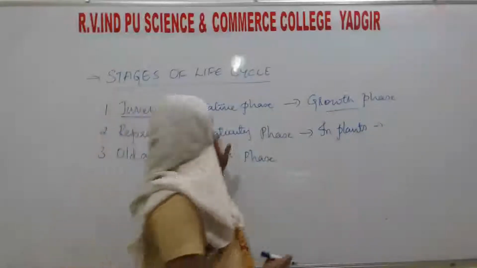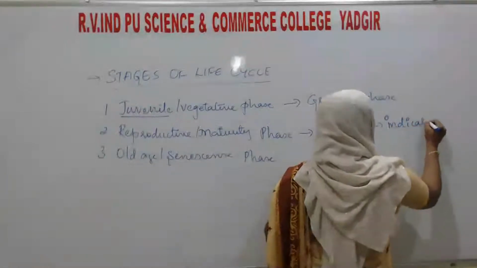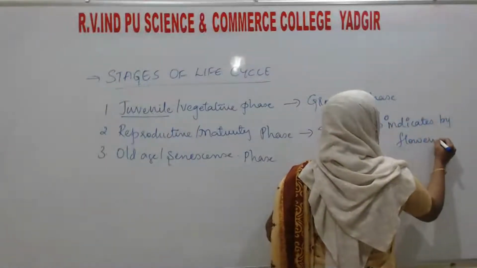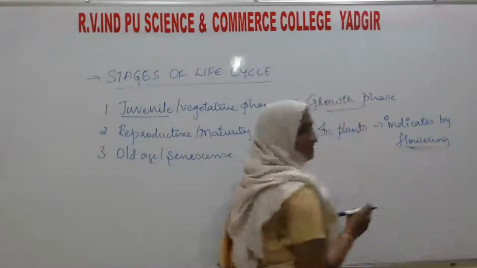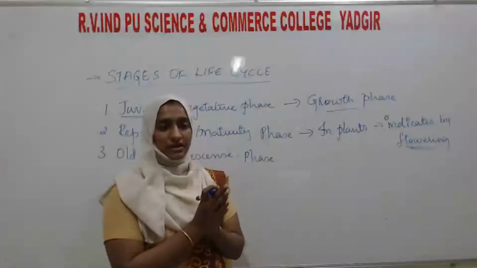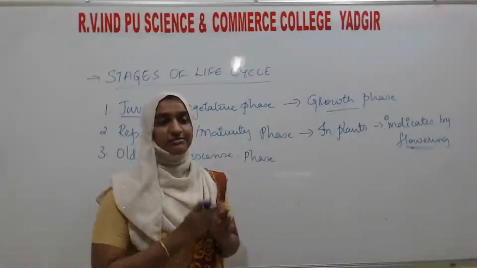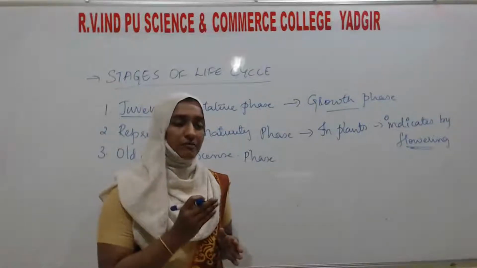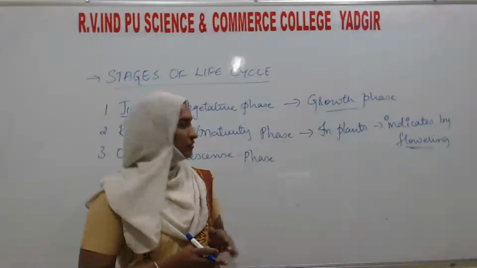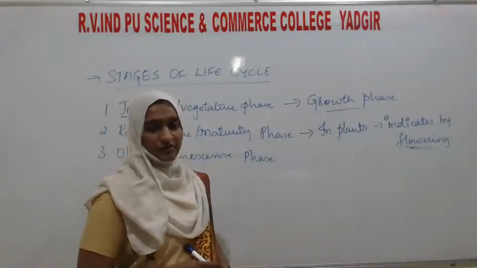In plants, this phase is indicated by flower. If you see some plants are giving flowers, or on the plants there is a presence of flowers, then you can say that particular plant is matured or at reproductive phase.